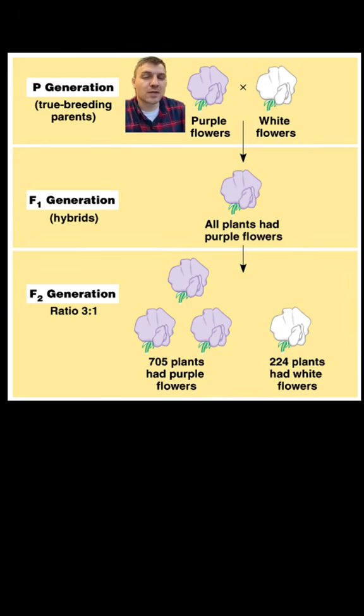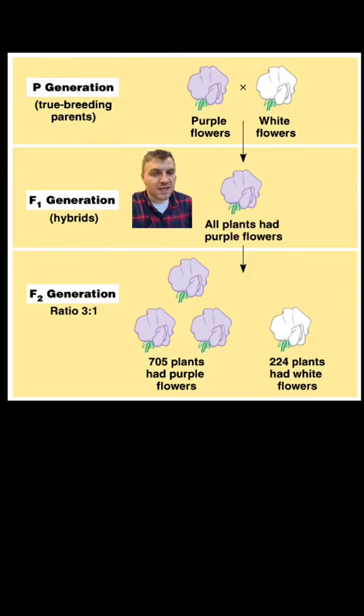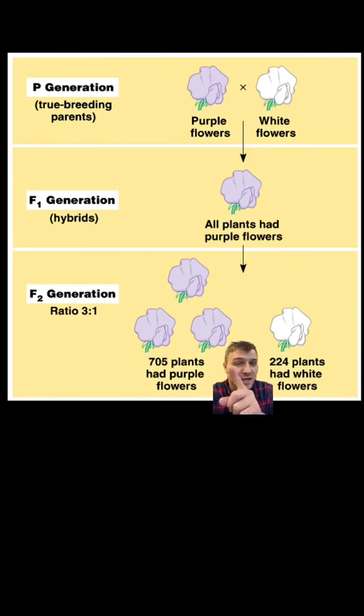He then took a true breeding purple and a true breeding white flower and crossed them together. And by the way, when I say cross, I mean he had them mate together. The offspring of the pea generation is known as the F1 generation, and they were all purple. Mendel then took two of these purple plants and crossed them together. 3 out of the 4 plants were purple, while the white flower plant reappeared in this F2 generation.